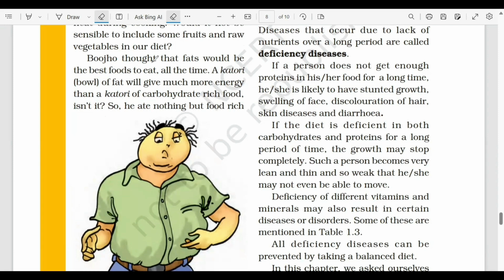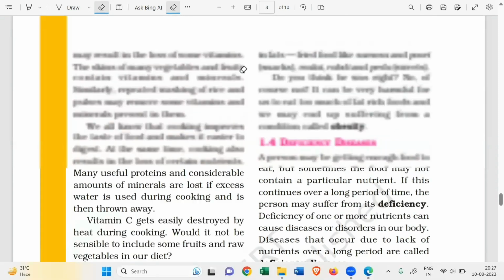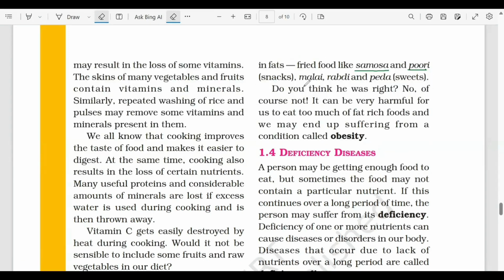So he ate nothing but the food that was rich in fats. So he was eating samosa and puri, malai, rabdi, peda, everything which is rich in fats. So do you think he was right?